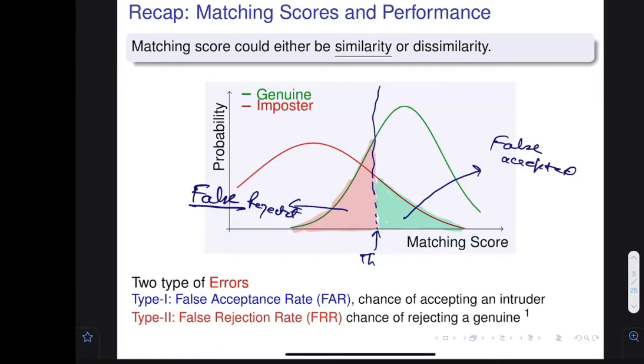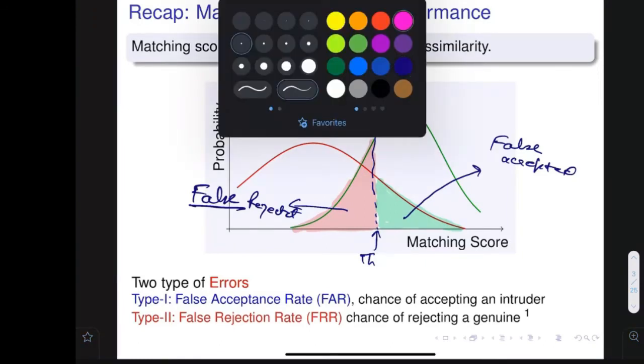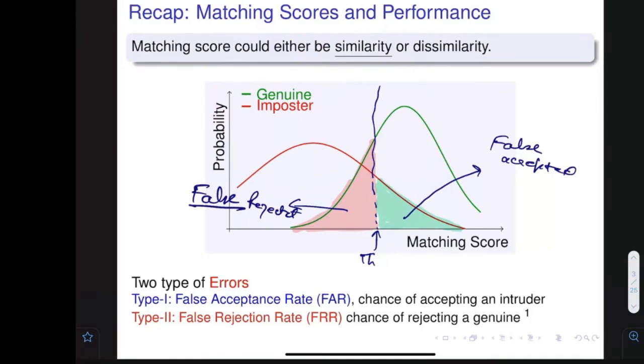So instead of using this particular threshold, you should use the threshold over here. What would happen? Fewer people would be falsely accepted, but more people would have a problem, so the false reject would be high. So there is a trade-off: when you want to reduce the false accept, the false reject is going to increase. This is definitely going to happen with all kinds of systems. Technically, sometimes people call this type 1 error, and this particular problem type 2 error.